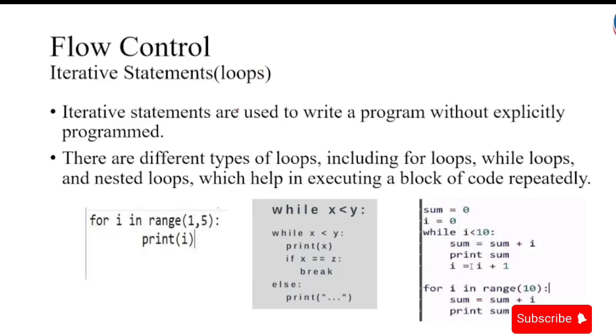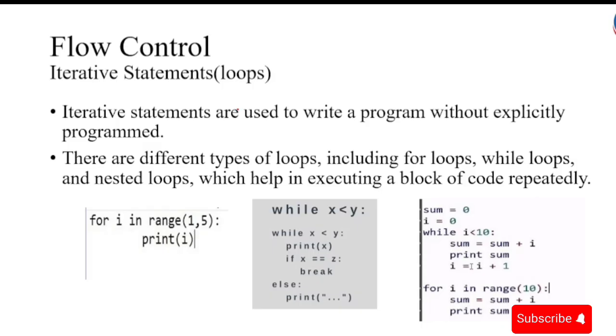So I think that gives us a detailed summary on these statements in this control flow. So let's now have a look at this. We have iterative statements, we have loops. Iterative statements are used to write a program without explicitly repeating code. There are different types of loops, including for loop, while loop, and nested loops. For the nested loops, sometimes we can take a loop inside another loop.